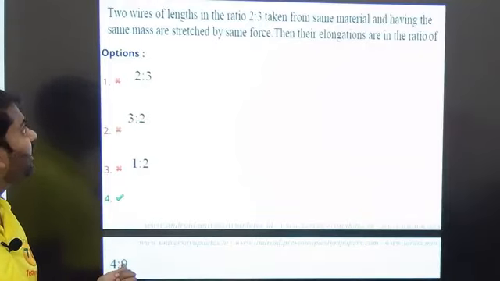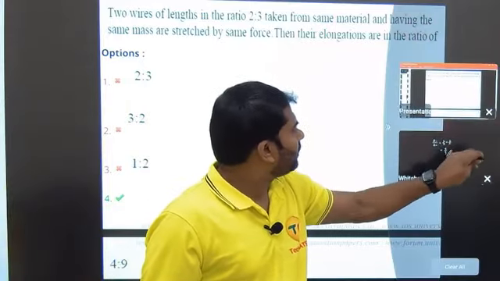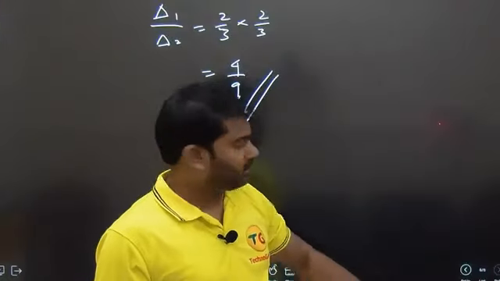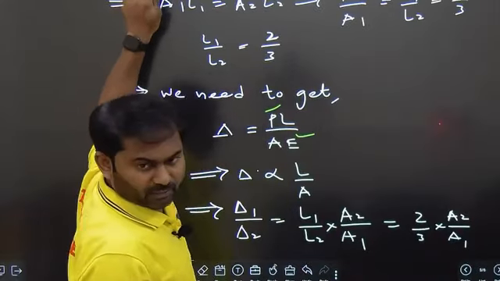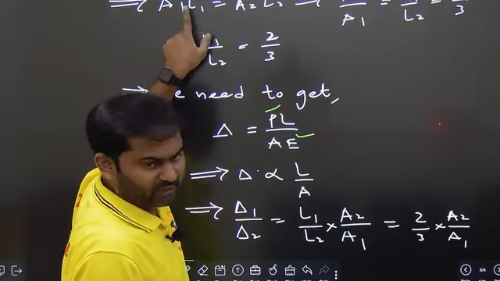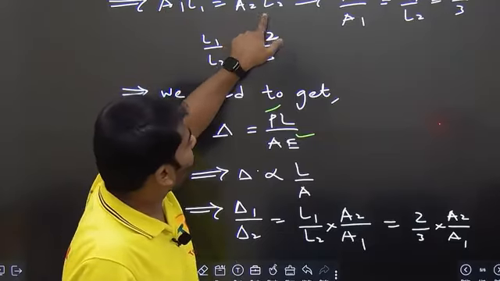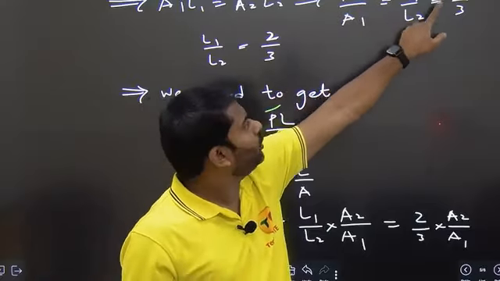I believe it is completely clear to everyone. I hope it is visible. I believe it is not written above the screen. Okay, it got cut a little, but I believe you are able to understand this. From the next question, I will try to avoid this. A1 L1 is equal to A2 L2. From this we are getting A2 by A1 is equal to L1 by L2 is equal to 2 by 3.